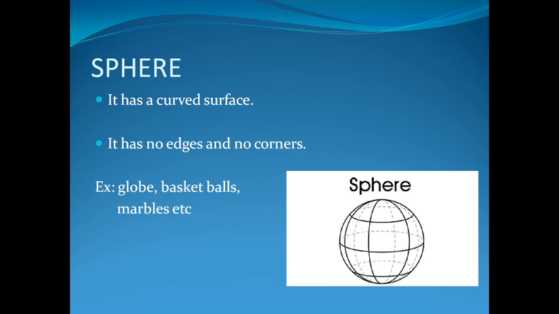The final one is the sphere, which is a curved surface. It has no edges and corners. Examples include globe, basketballs, marbles, etc.